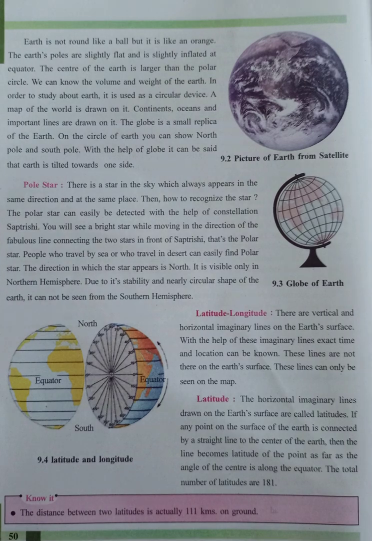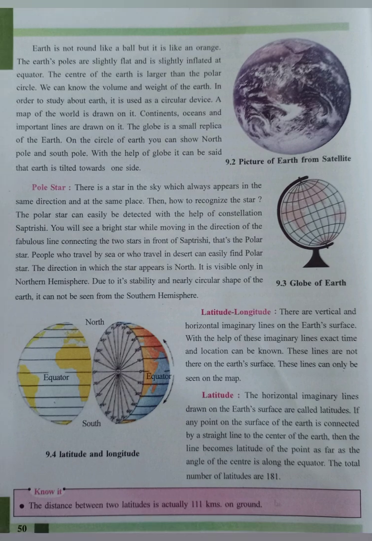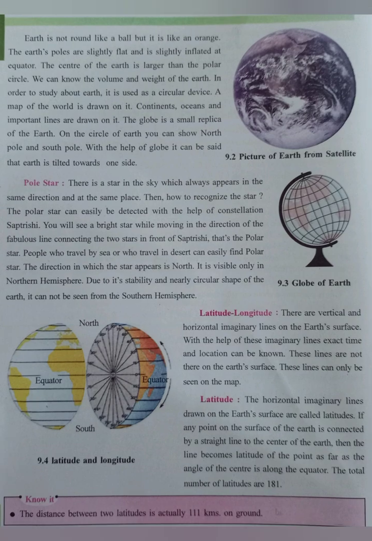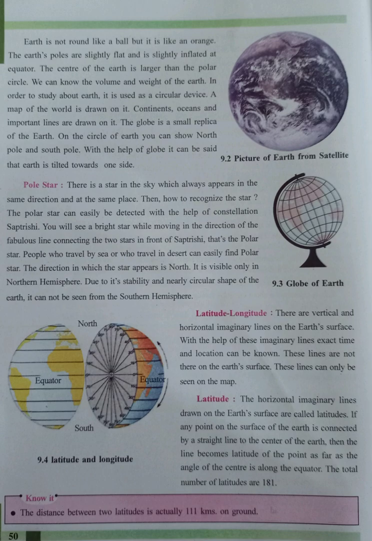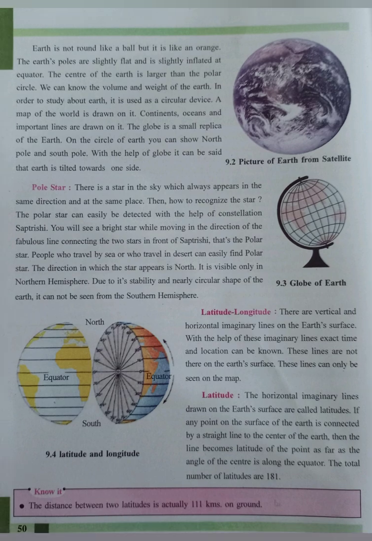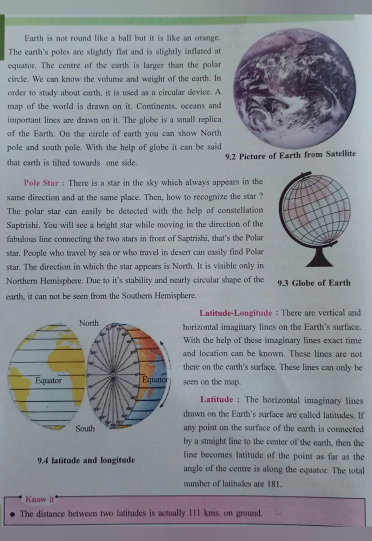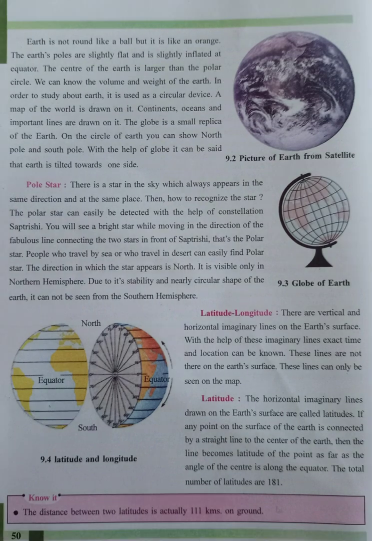There is a star in the sky which always appears in the same direction and at the same place. Then, how to recognize the star? The polar star can easily be detected with the help of the constellation Saptarshi. You will see a bright star while moving in the direction of the imaginary line connecting the two stars in front of Saptarshi. That's the polar star.